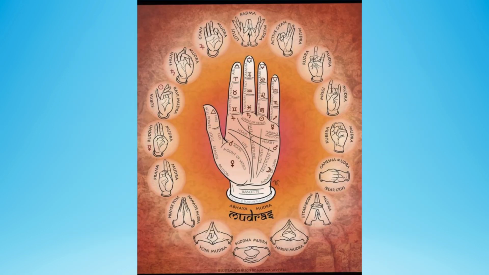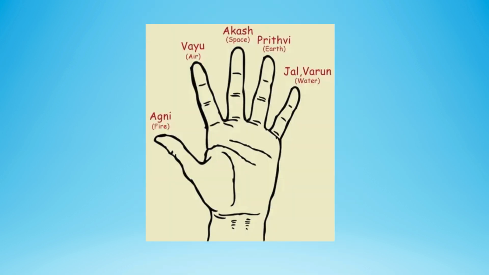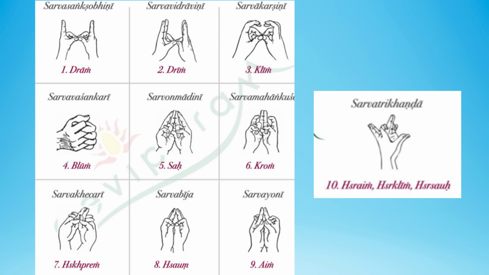And we know that our body is made up of five elements: fire, air, space, earth, and water. We have five fingers, and each finger represents one element. It is said that through each finger also runs the prana for each element. So, when we hold a finger in a certain position, we can increase or decrease prana to the specific part of the body. In Sri Yantra, there are 10 mudras, and each mudra is presided by a mudra devi, which is an embodiment of Shakti.